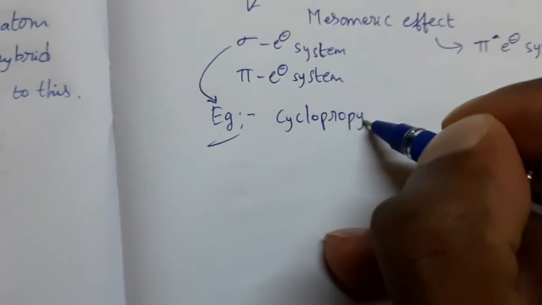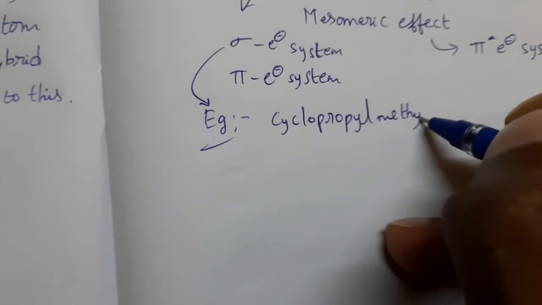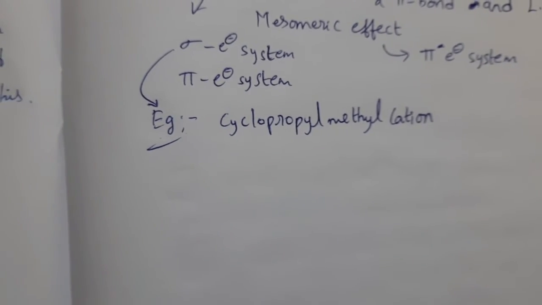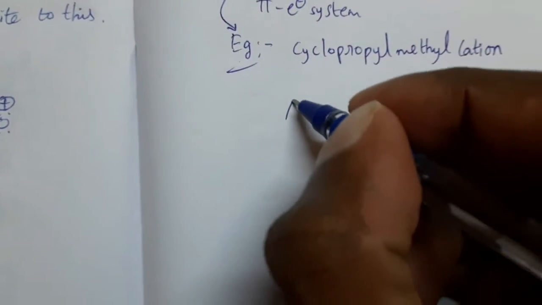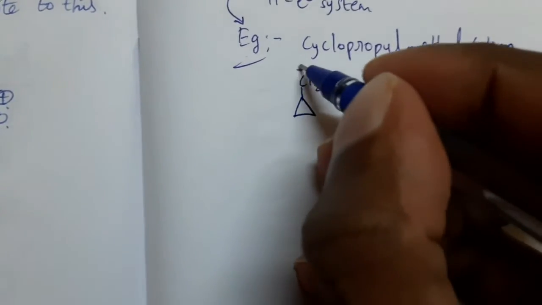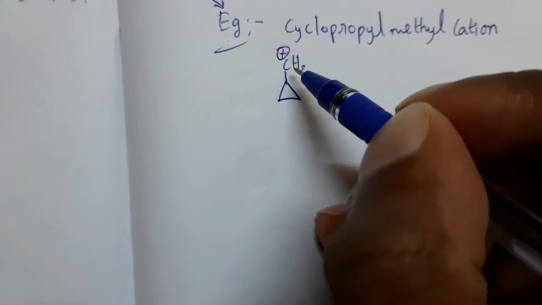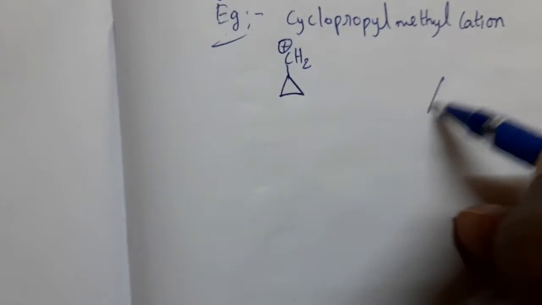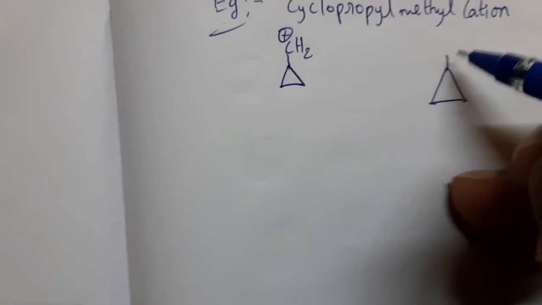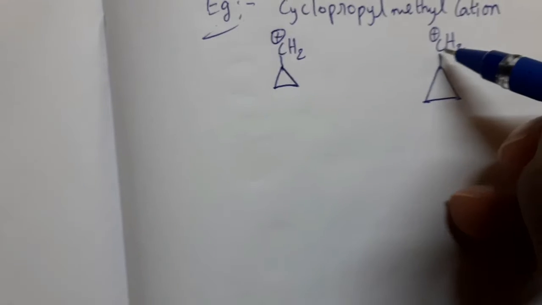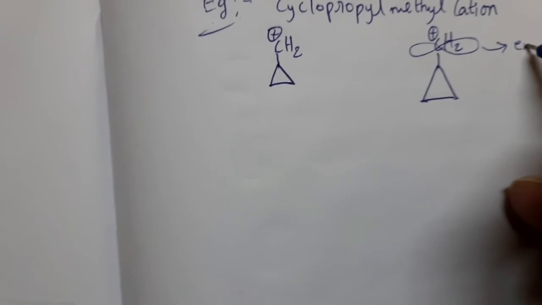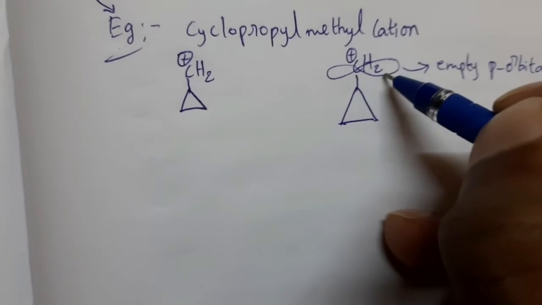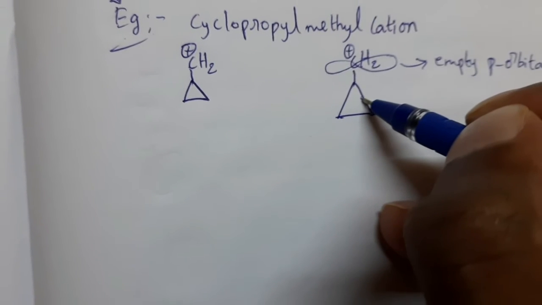cyclopropyl methyl cation. Cyclopropyl methyl cation can exhibit sigma electron resonance. See the structure? This is the structure, CH2. Now, at this carbocation, the carbon atom has a positive charge. See here. This positively charged carbon atom has an empty p orbital. So this empty p orbital can interact with the sigma electrons of this bond.